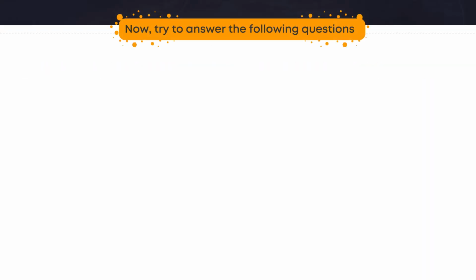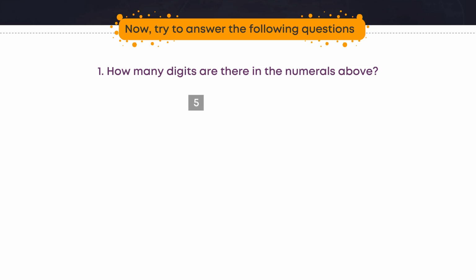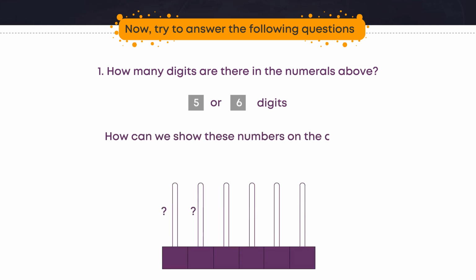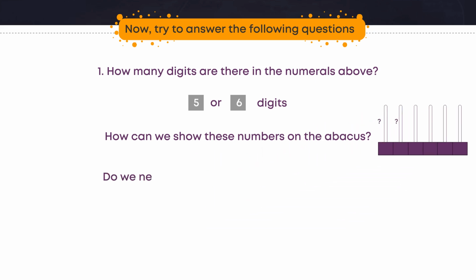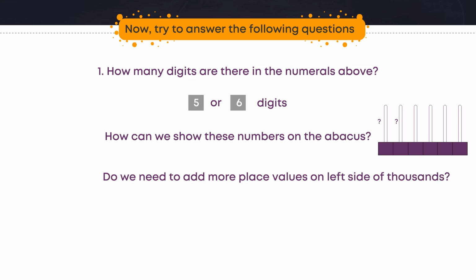Now, try to answer the following questions. 1. How many digits are there in the numerals above? 5 or 6 digits. How can we show these numbers on the abacus? Do we need to add more place values on the left side of thousands? Yes.